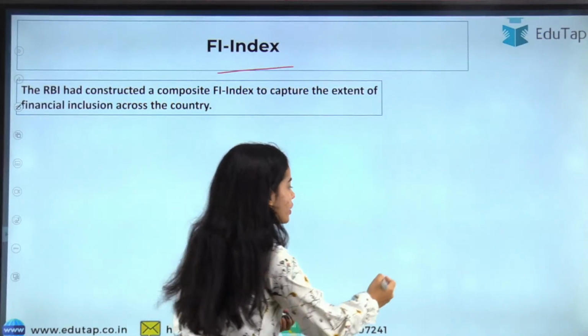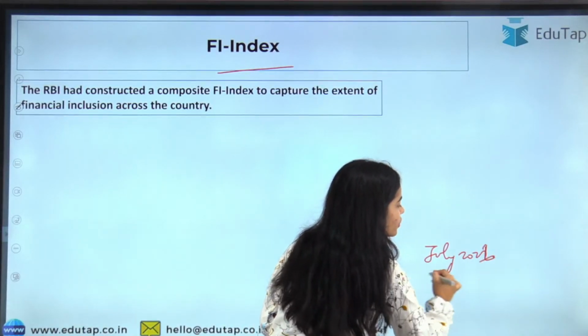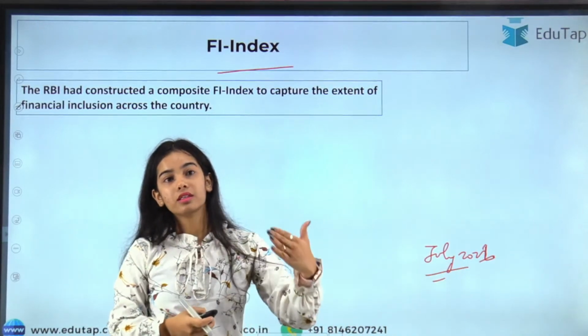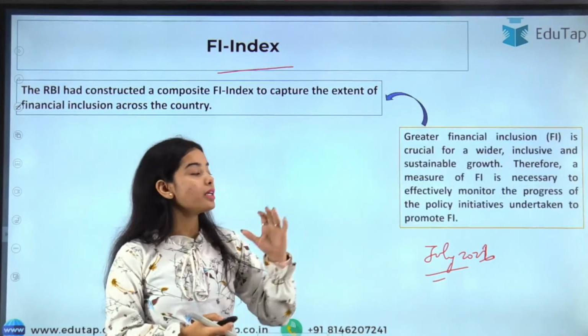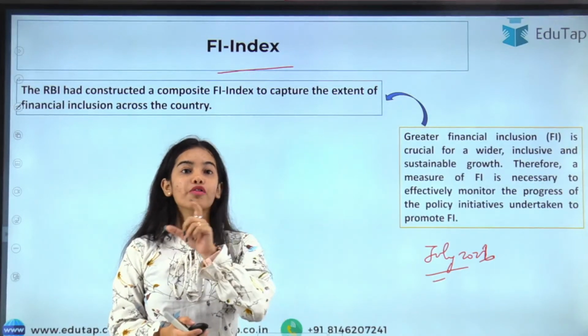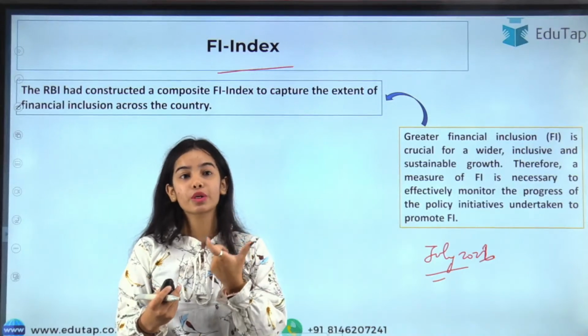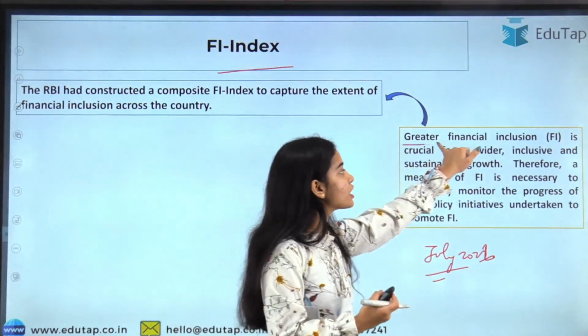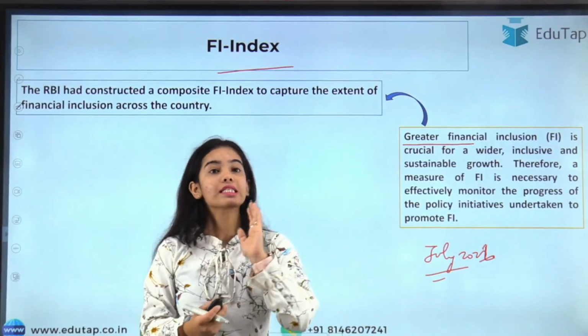In July 2021, there was the Financial Inclusion Summit conducted by Economic Times, and in that summit, the Reserve Bank of India's Governor Shri Shaktikanta Das informed about the importance of the Financial Inclusion Index: greater financial inclusion is crucial for wider, inclusive and sustainable growth.